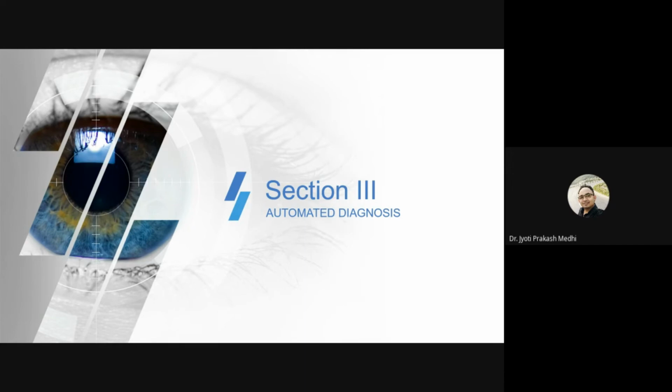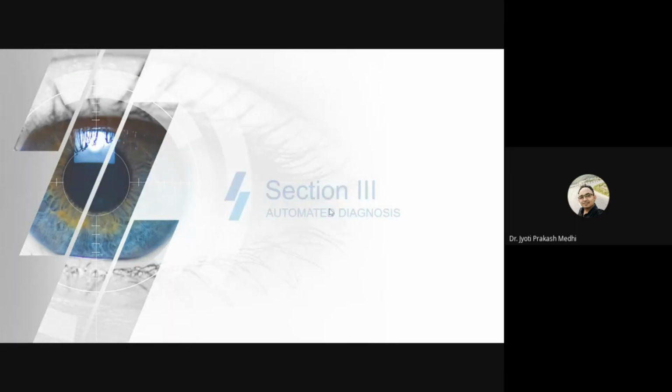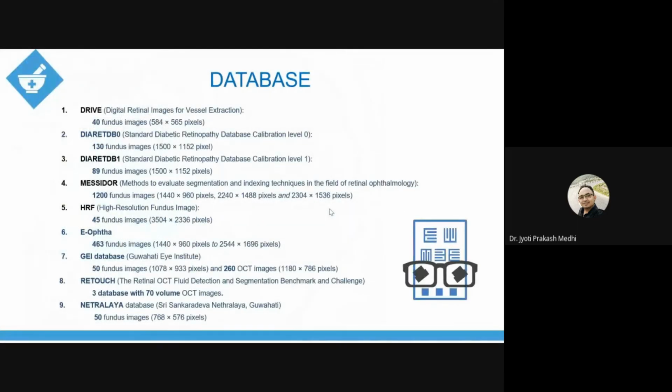A similar operation we normally do in the case of our retinal images. So for automated diagnosis, let us move on. These are the databases which are available. Numbers 9 and 7 are local databases, which I have gathered from Guwahati only, from 2 hospitals. The remaining are databases which are present online, and these are standard databases.